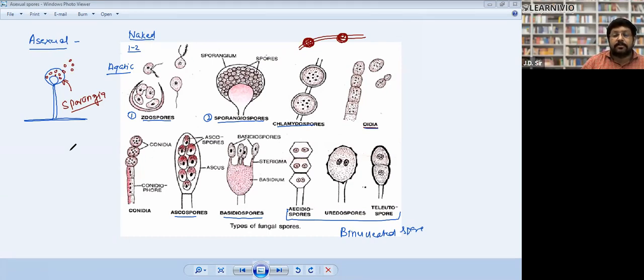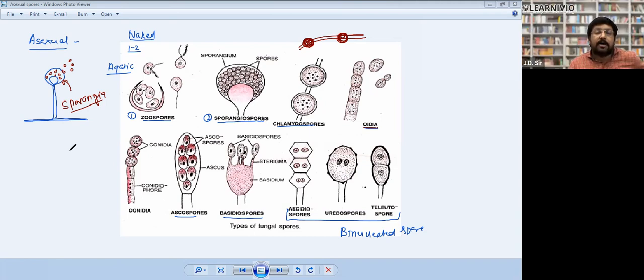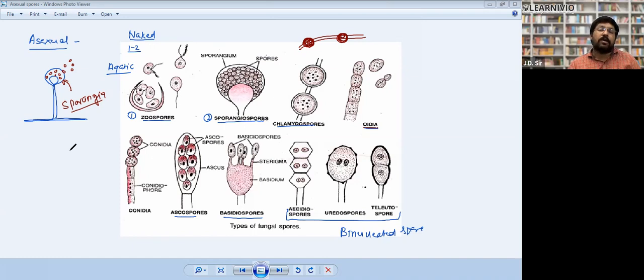Protoplasm rounds off and secretes a thick cell wall around them.